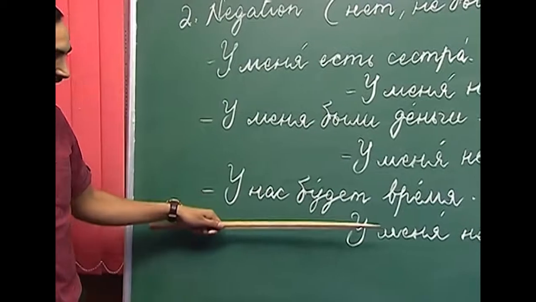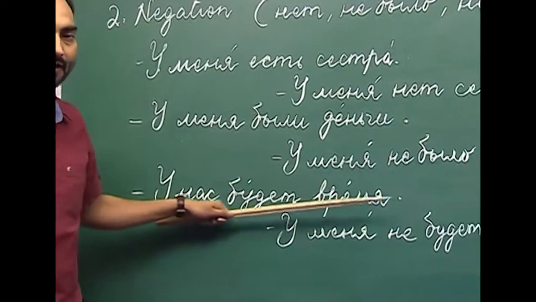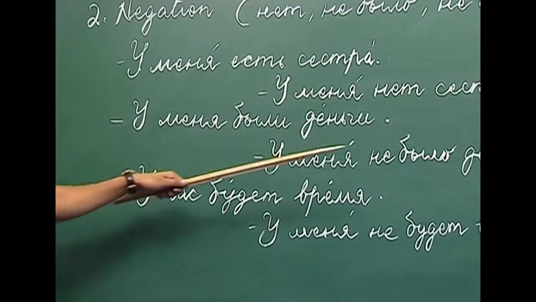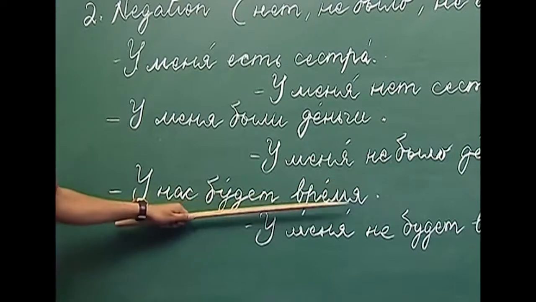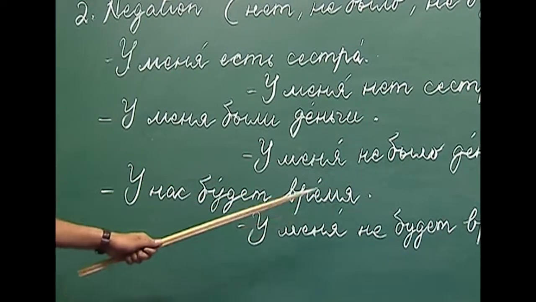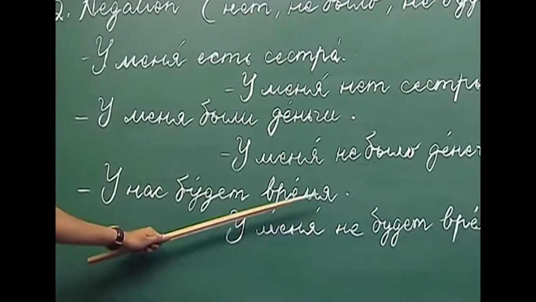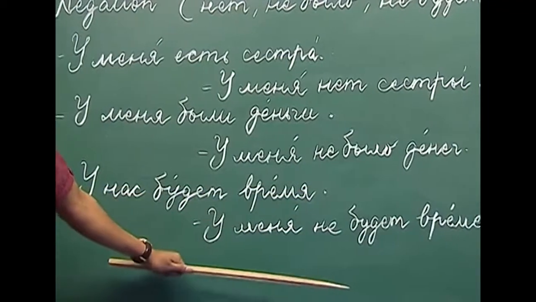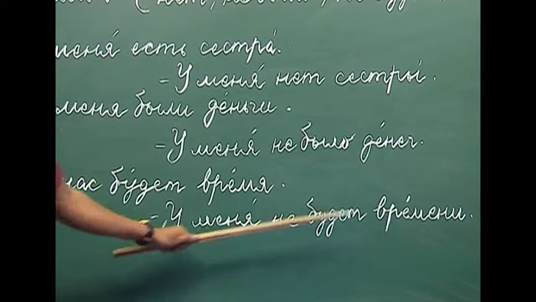The next example we have is in the future tense. У нас будет время. We will have time. So, this was the assertive construction, and время is in the nominative case. What if we convert the same sentence into a negative one? У меня не будет времени. I will not have time.